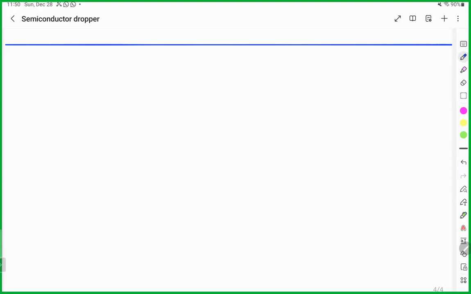Sir, energy gap between valence band and conduction band. Yes, energy gap between the conduction band and valence band, or we can say the minimum energy required to jump an electron from the valence band to the conduction band, also known as band gap.